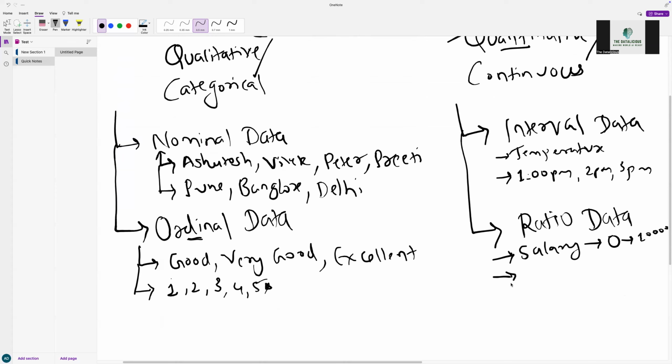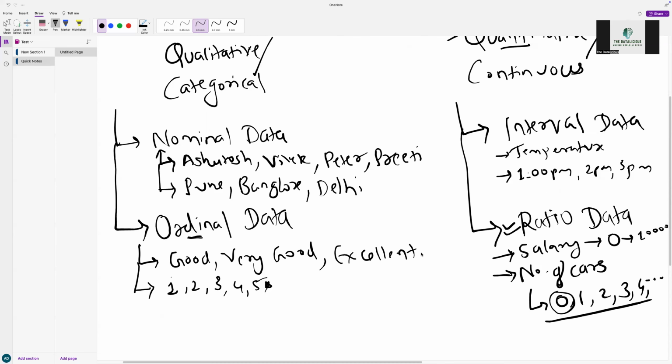Another example would be the number of things. So let's say in my case, I'm considering the number of cars. People can have 0 cars, that's possible, right? And they can have 1, 2, 3, 4, 5, up to unlimited, whatever it is. So such kind of data where absolute zero is present and it's numerical, we call it ratio data. I hope I am clear over here.